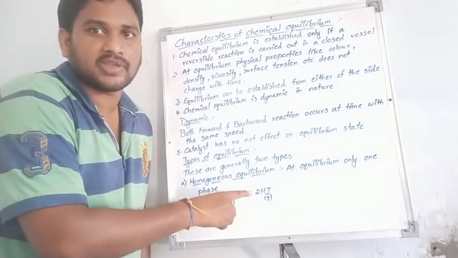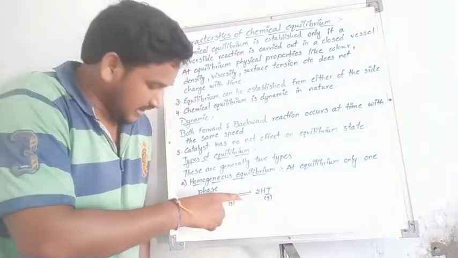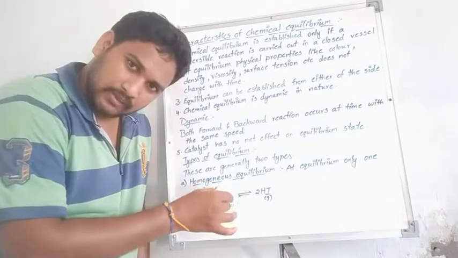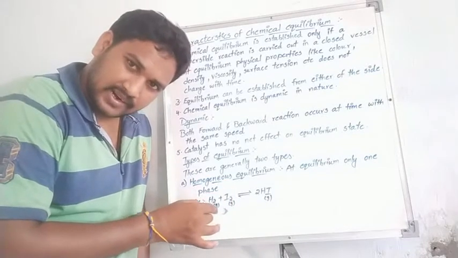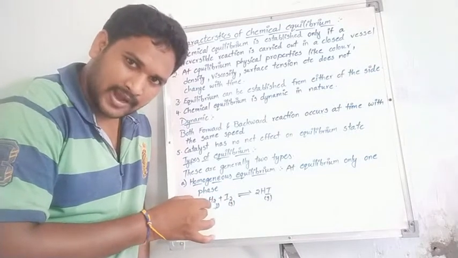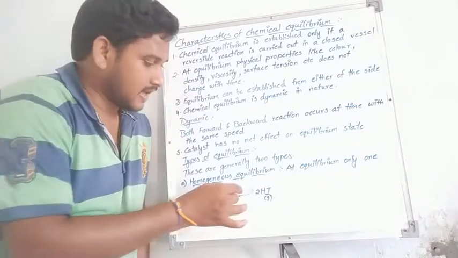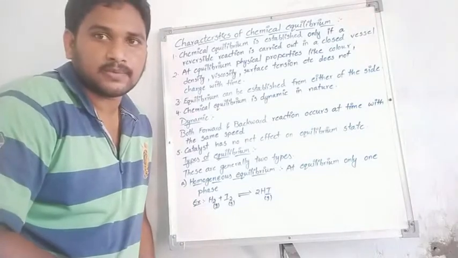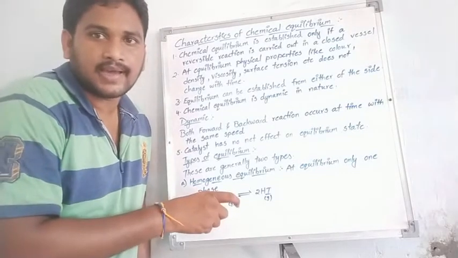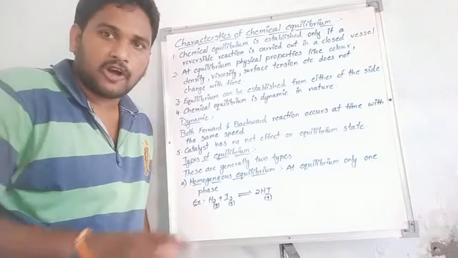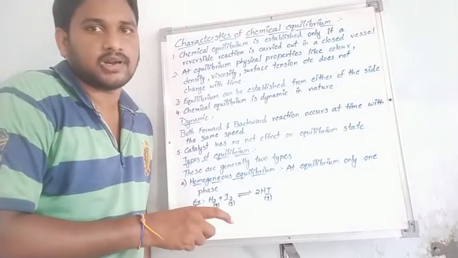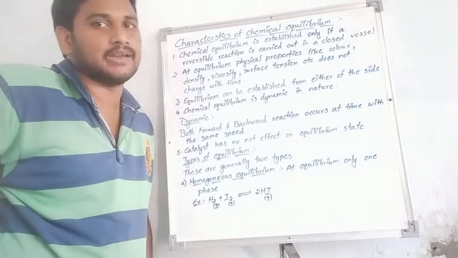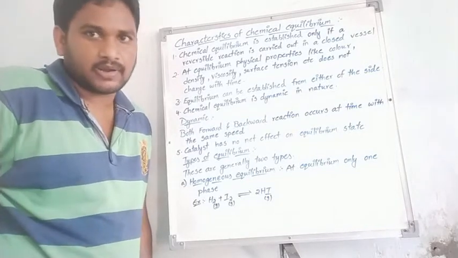HI means hydrogen iodide, which is also a gas. At the equilibrium position, the reactants H2 and I2 are in the gas phase, and the product HI is also a gas. Both are in the gas phase. That type of chemical reaction is called a homogeneous equilibrium. Students, is my point clear or not?